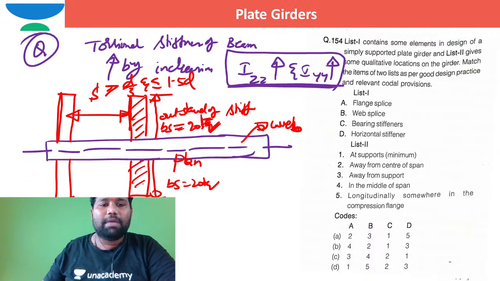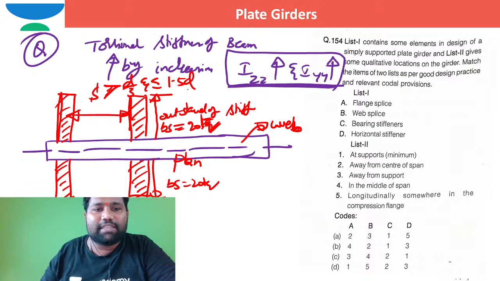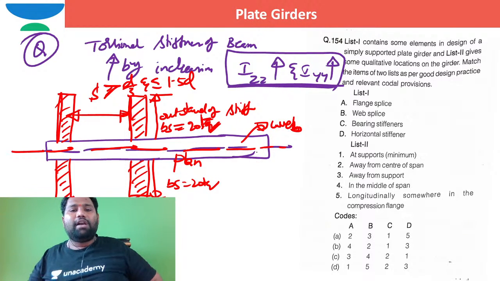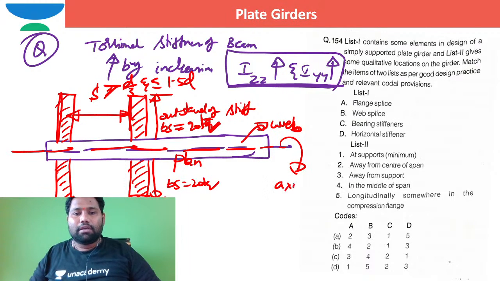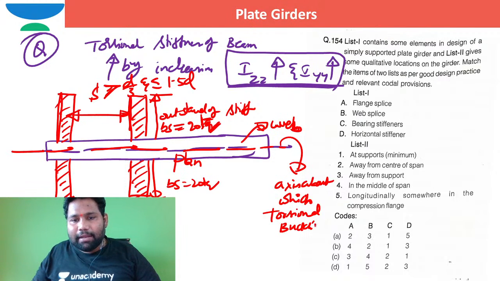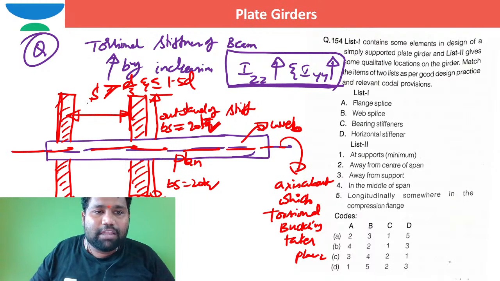When you provide the spacing of these vertical stiffeners very close, such that it is more than 2d by 3, you increase the moment of inertia about this axis, because torsion means it will get buckled about this axis. This is the axis about which torsional buckling takes place. In order to stop that torsional buckling, the code says to provide these vertical stiffeners in this way.